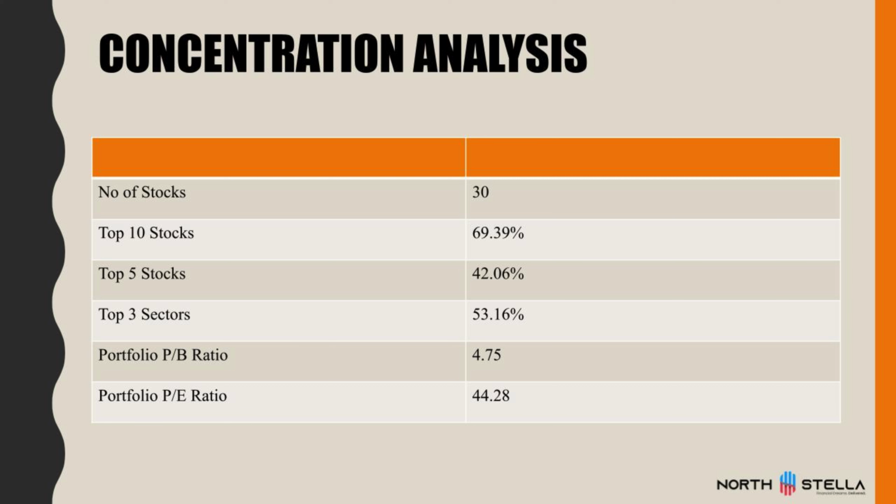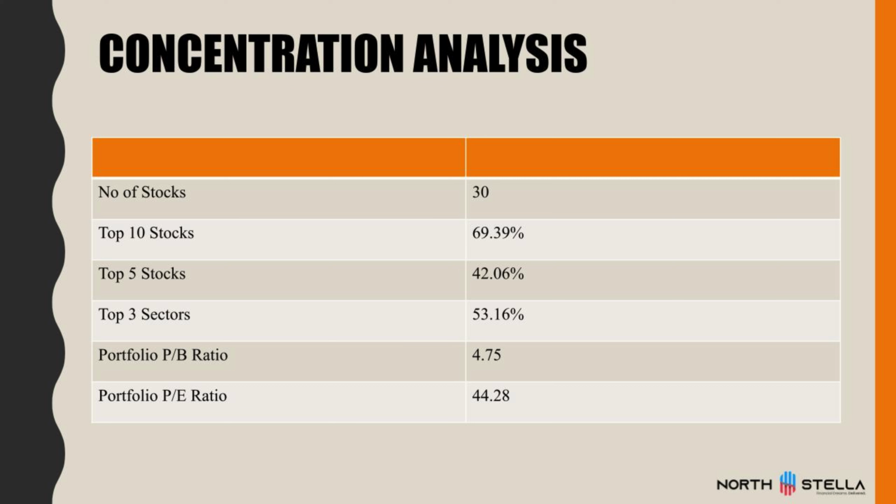So now let's understand the concentration analysis of the portfolio. If you see the concentration analysis, they are invested in 30 stocks. Top 10 stocks hold 70% of investors' money. So these 10 companies are currently holding 70% of the total AUM. So they are buying some good businesses and being overweight on them, or having a maximum exposure here. They are following the risk management framework of not investing more than 10% in a particular stock. And the top 5 stocks hold 42% of the portfolio.